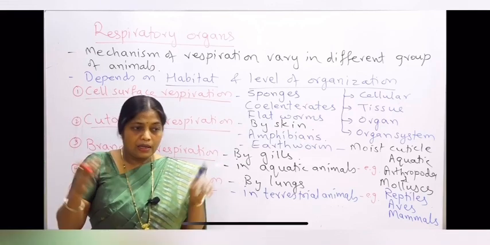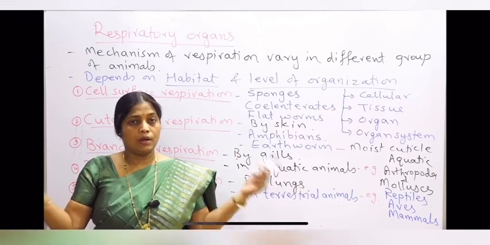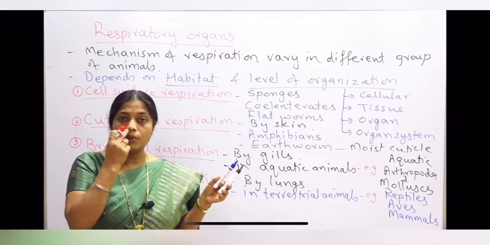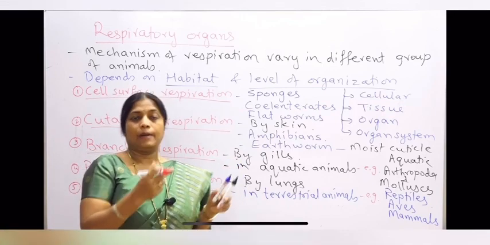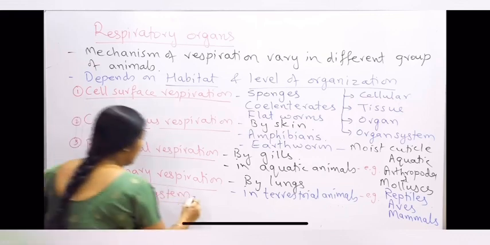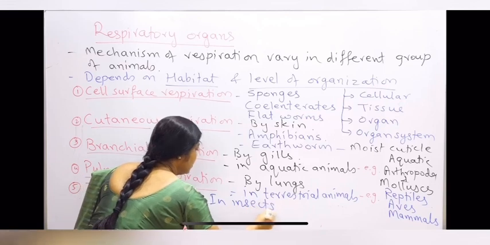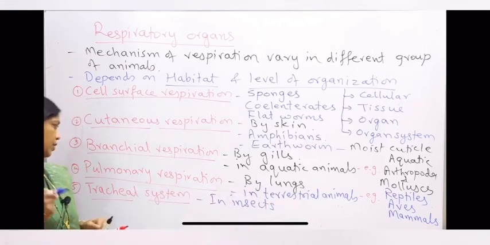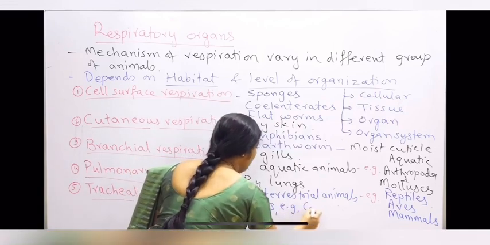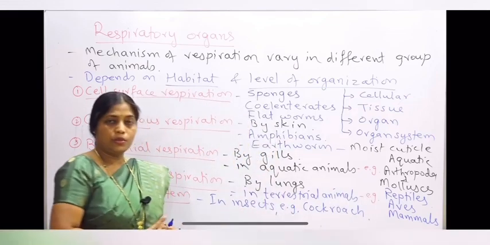These spiracles allow the air to enter in and to get out, and they are almost similar to the nostrils of we people. That tracheal system is found in some insects like cockroach. So in insects there is a special respiratory system called the tracheal system. In insects, for example in cockroach, the tracheal system is used for respiration.